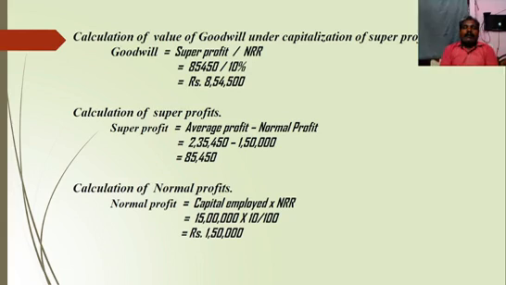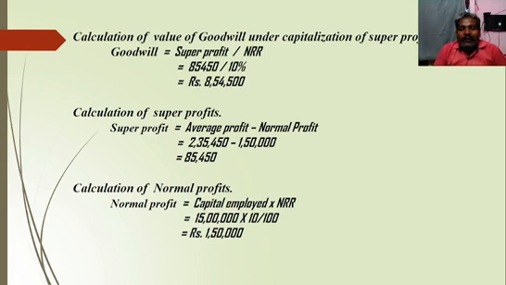So why should we first put the goodwill formula, followed by the super profit formula, then followed by the normal profit formula? First we should know what figure or items are needed. That means we should write the primary formula that is asked in the question. That's why I put goodwill first, then what is required next. In the goodwill formula, we know the NRR, but we don't know super profit. So the next step, we should calculate super profit.